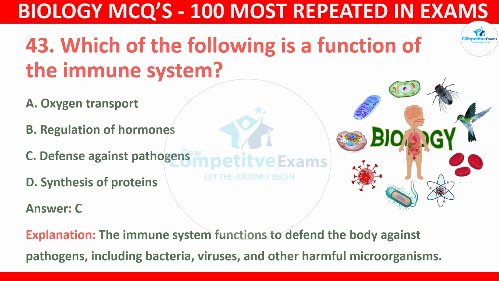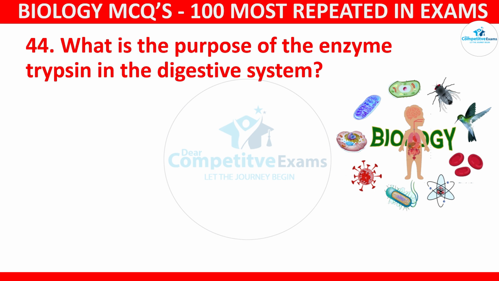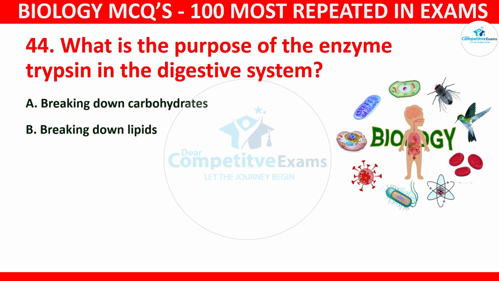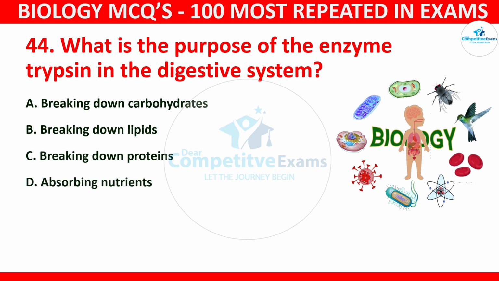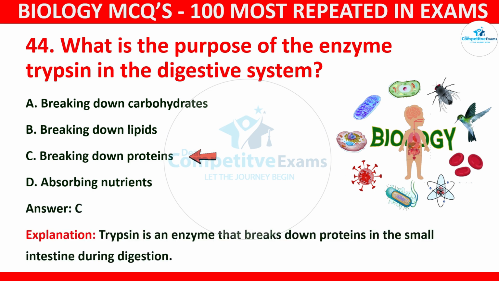Question number 44. What is the purpose of the enzyme trypsin in the digestive system? Your options: breaking down carbohydrates, breaking down lipids, breaking down proteins, or absorbing nutrients. And the correct answer is C, and that is breaking down proteins. Trypsin is an enzyme that breaks down proteins in the small intestine during the digestion process.